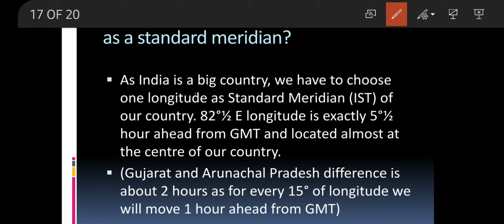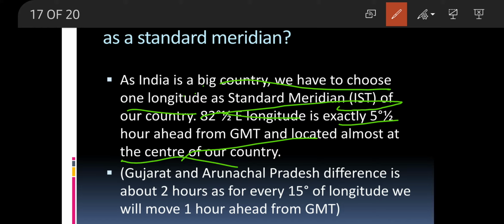India is a big country, so we have to choose one longitude as the standard meridian, the IST of a country. 82 and a half degrees is exactly 5 and a half hours ahead of the Greenwich meridian, right? It is almost the center of the country, so it cuts the country into two parts almost. So we can say it has been chosen as the standard meridian time.